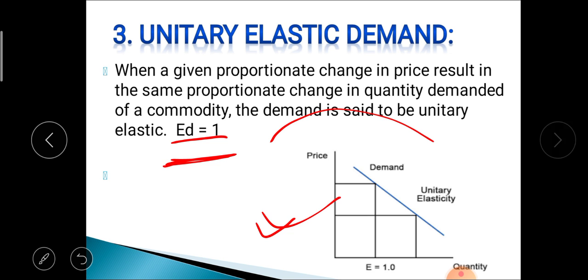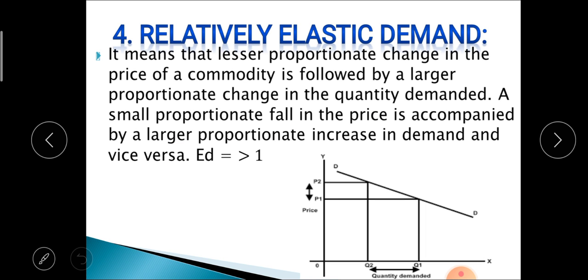After that, the next one is relatively elastic demand. Relatively elastic demand means that a smaller proportionate change in price of a commodity is followed by a larger proportionate change in quantity demanded. That means if a small proportionate fall in price of the commodity is accompanied by a larger proportionate increase in demand, and vice versa, we call that relatively elastic demand.